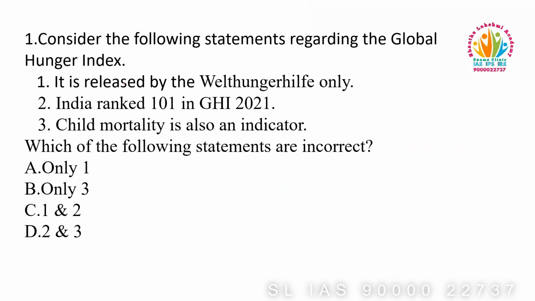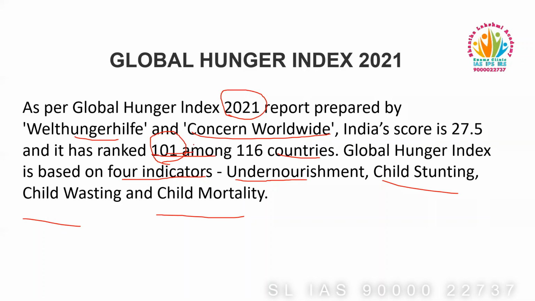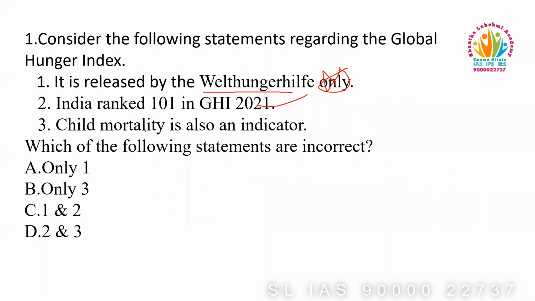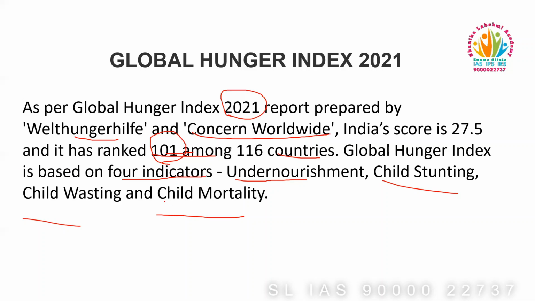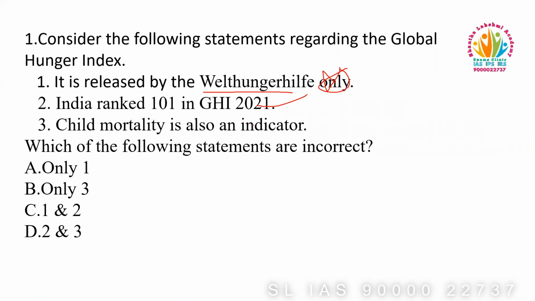If you come to the question, it says it is released by Welthungerhilfe only. Here, 'only' is the trapping word. This statement is wrong because it is also released by Concern Worldwide. India ranked 101 in GHI 2021. This statement is true. Child mortality is also an indicator, so this statement is also correct. But the question asks for the incorrect statements, and only one is wrong. So the answer is A.